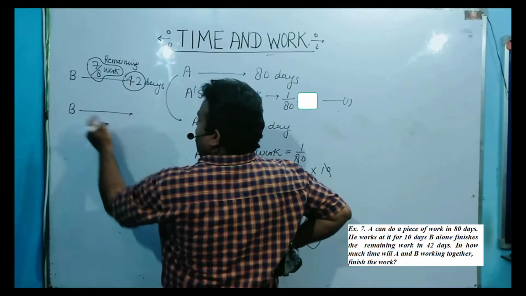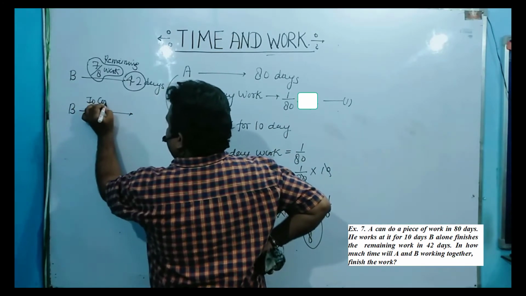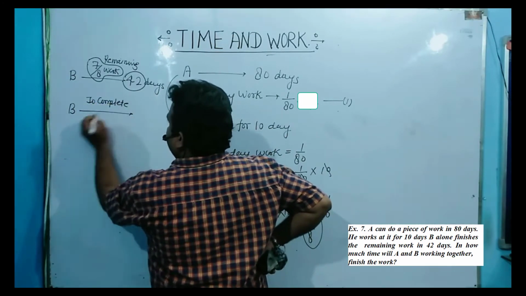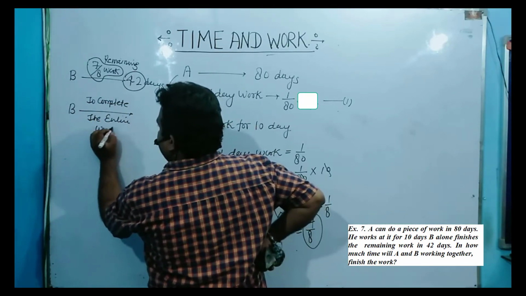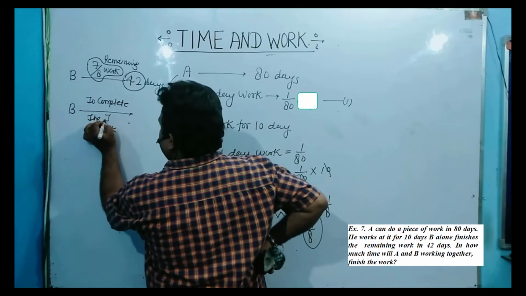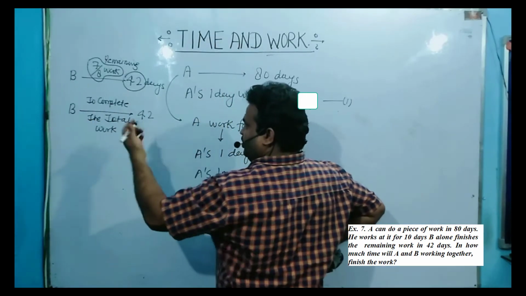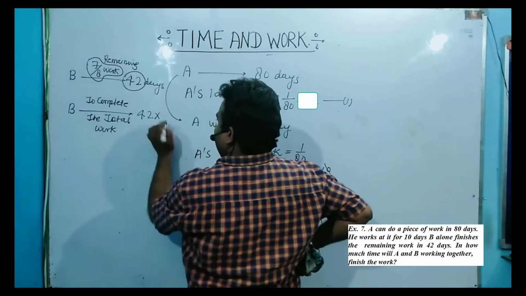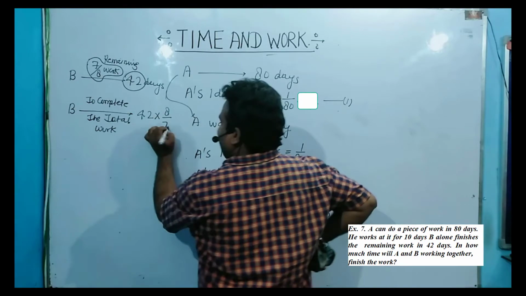Now how much time does B take to complete the entire work? 42 is for 7 by 8. Total work is how much? You simply reverse the value. So this value is 8 by 7.